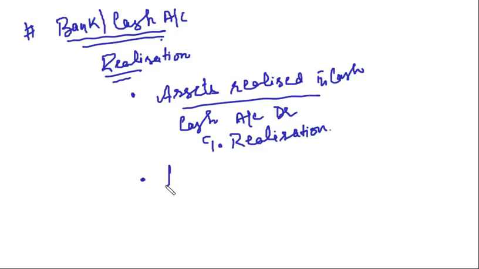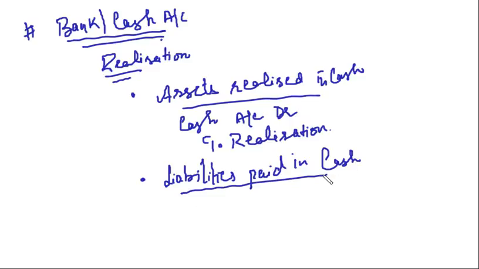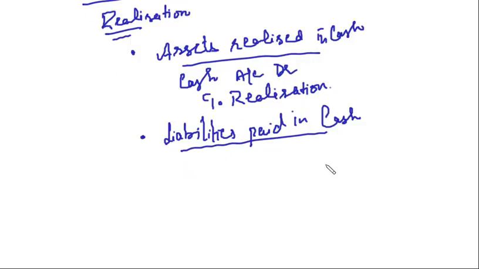Then talking of liabilities paid in cash. See, there are majorly two things. Either the asset will be realized in cash or it will be taken by a partner. If it is taken by a partner, it will be taken to partner's capital account. If it is realized in cash, it will be taken to cash account. Similar entries, we are working on a similar range, right?